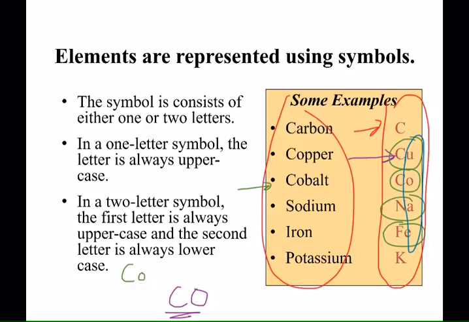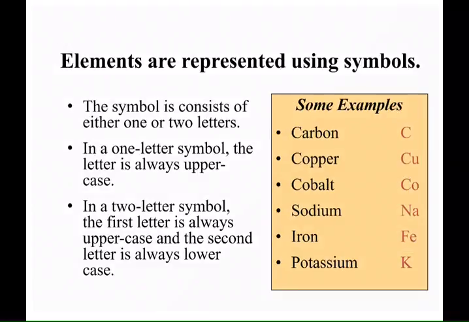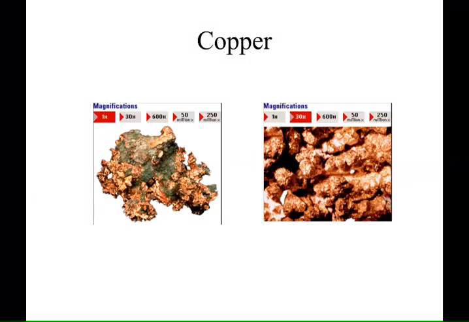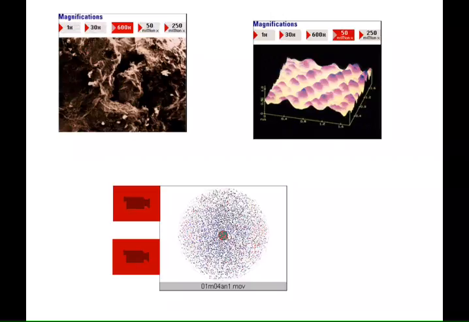So that's a good example why we need to make sure we're careful with our cases there. Now I just have a few slides to show you some pictures of an element. We're picking on copper here. And each picture gets a little bit more magnified. So can we look at copper atoms? Well, it's a difficult thing, but we increase magnification, and we finally here increase, increase, increase. Over here, you finally see that each of those little lumps is showing you the electrons as they are about the center of those copper atoms. So that's giving you a sense.